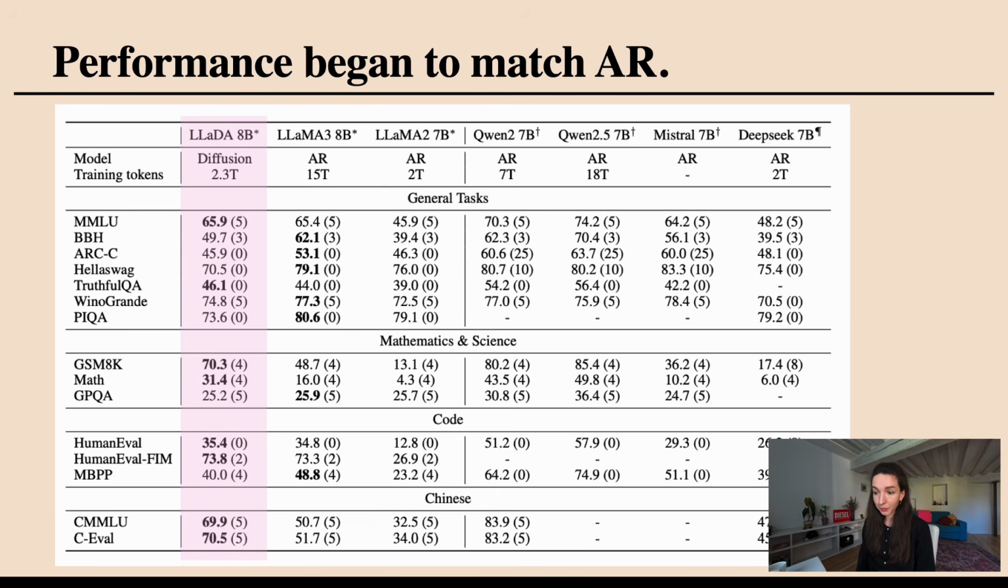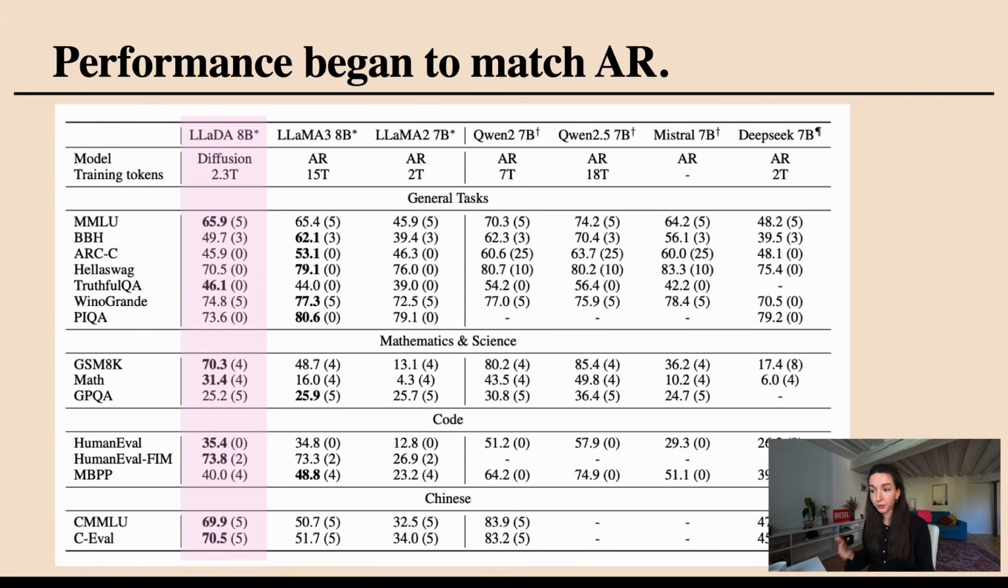Same thing from the LLaDA paper. When they trained their diffusion model of 8 billion parameters and compared it to comparably sized autoregressive ones like Llama, Qwen, Mistral, and DeepSeek, on certain evaluations the diffusion one is not too far off from the autoregressive one. On other ones, you can actually see the numbers, but it's still not as good.